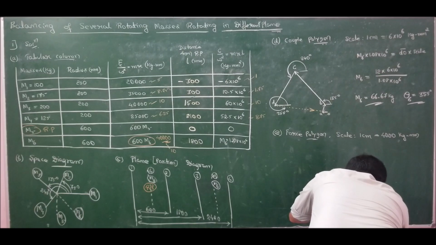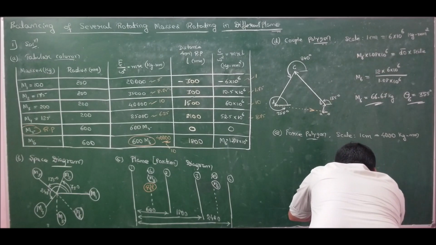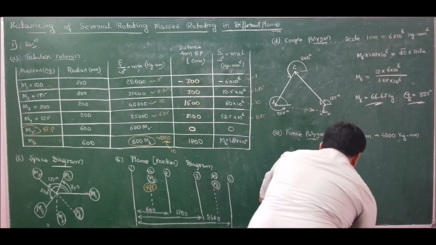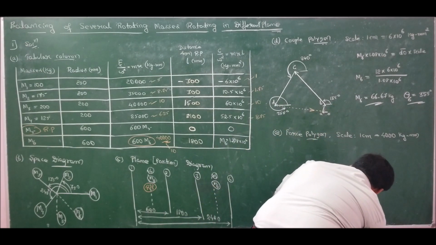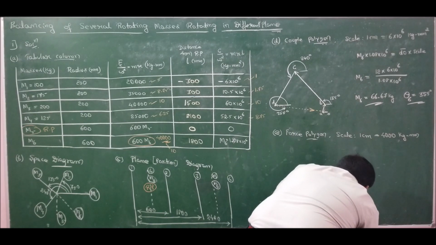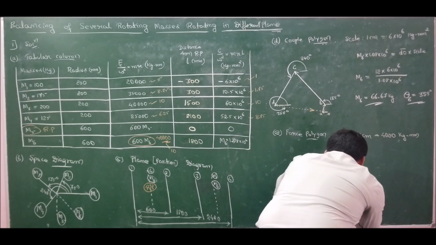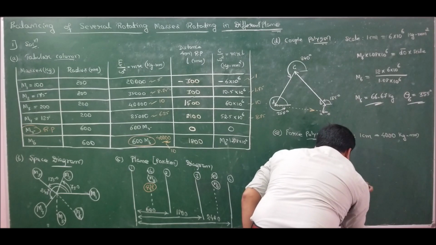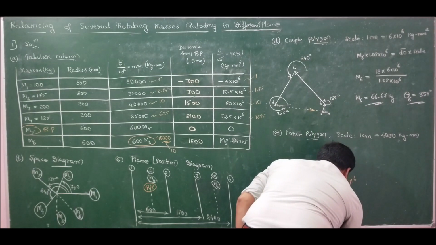Now at an angle of 75 degrees, I should draw 8.75 centimeters. Drawn 8.75 centimeters at an angle of 75 degree. Let us take it as point B. This angle is 75 degrees.